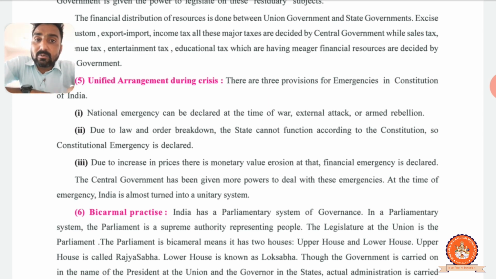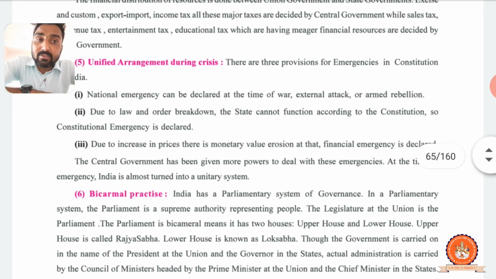Constitutional emergency covers a particular state which is not maintaining law and order in the proper way and is not able to continue with its government. And the last one is financial emergency, when prices increase and there is monetary value erosion, that means decrease.